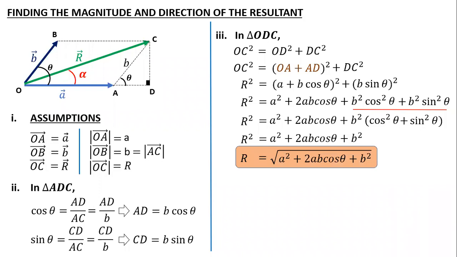Now the second thing I need to find out was direction, and direction was given as angle alpha. Now this alpha, again I am going to target the same triangle. But again, if I take triangle ODC, I cannot use R. I cannot use the hypotenuse because that is not given in the given data. Your given data tells us only about A, B and theta. Means my final formula for angle should not have R in it.